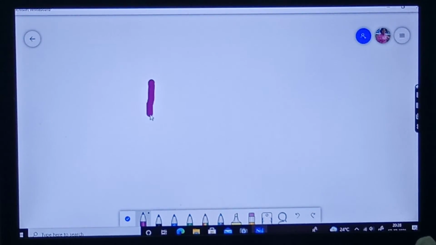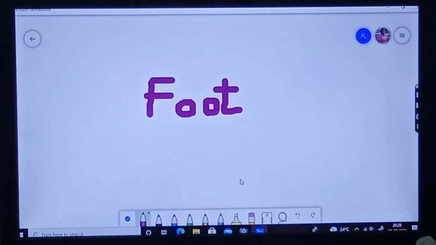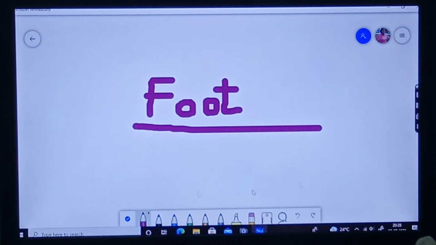Yes, our leg, foot. So, this foot belongs to, what is this foot? It's some of the name you have heard somewhere.